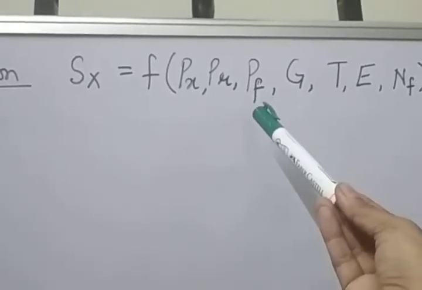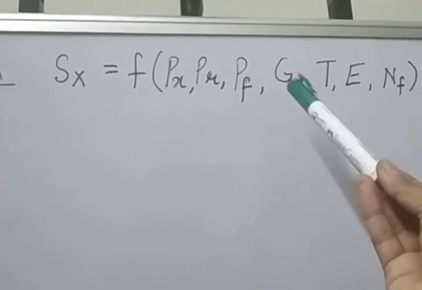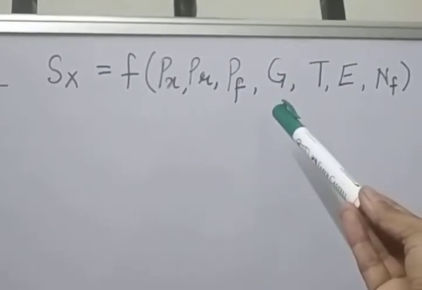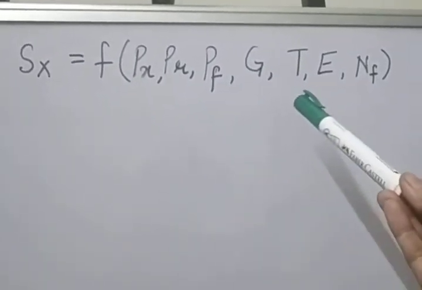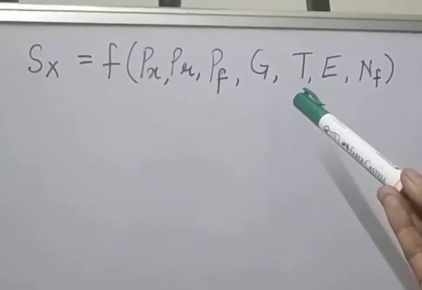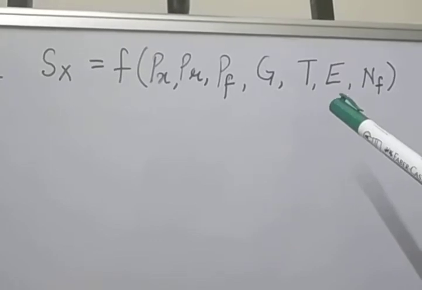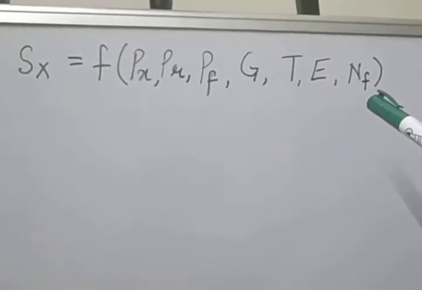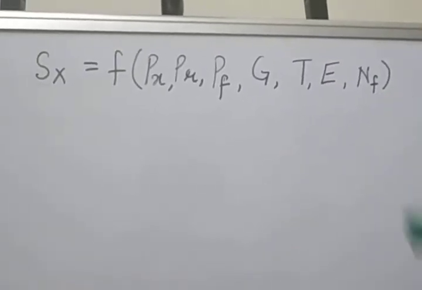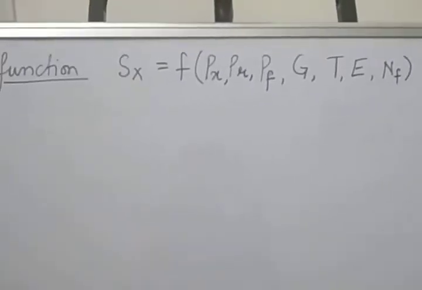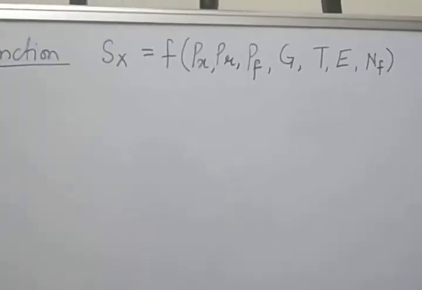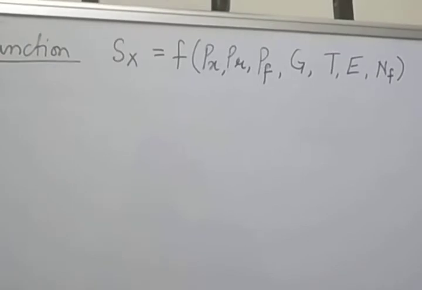PF, price of the factors of production. G stands for the government policy. T stands for the state of technology. E stands for expectation of the future prices, and NF stands for the number of firms. Now we will start one by one explaining each and every factor affecting the supply.